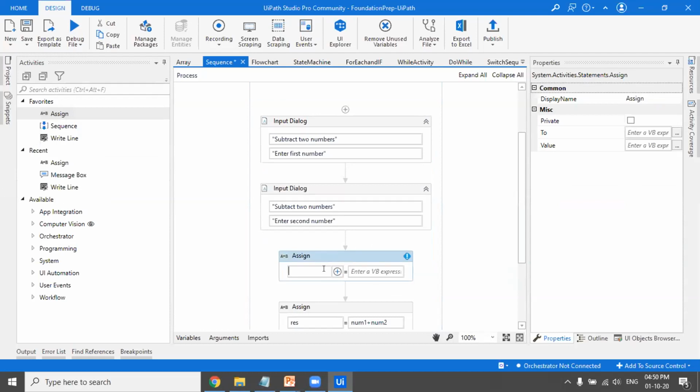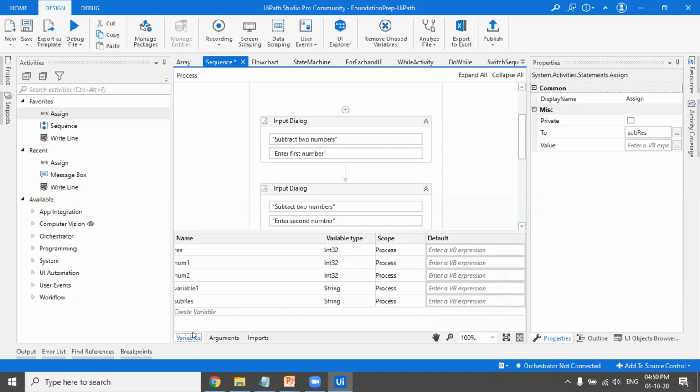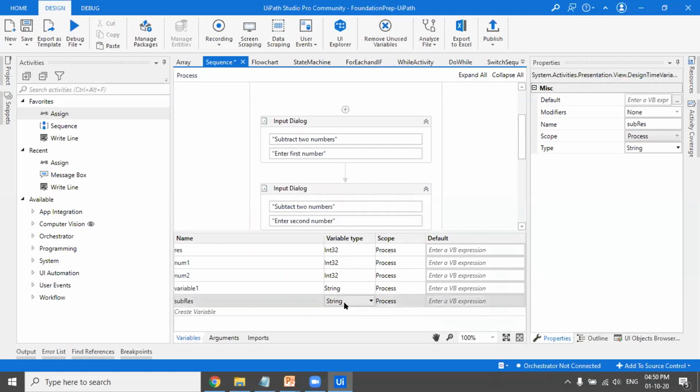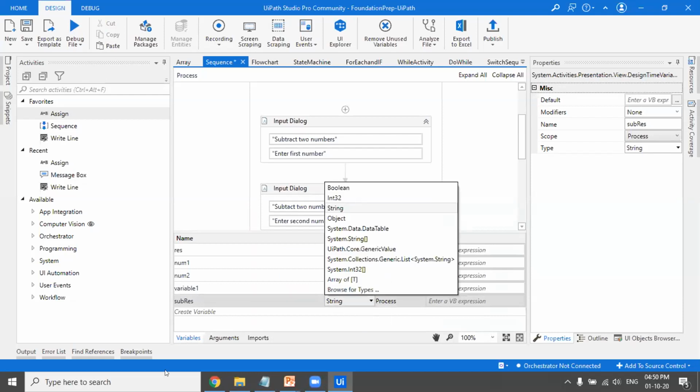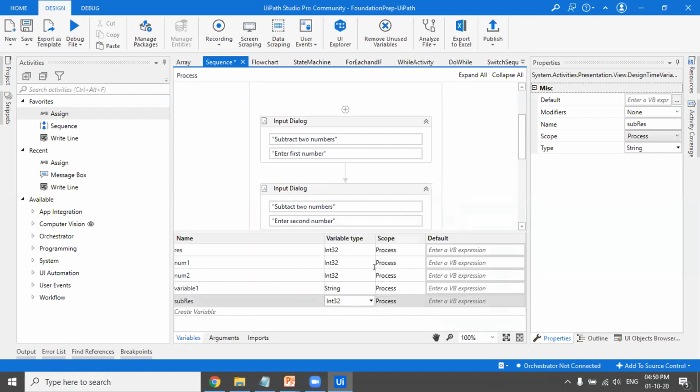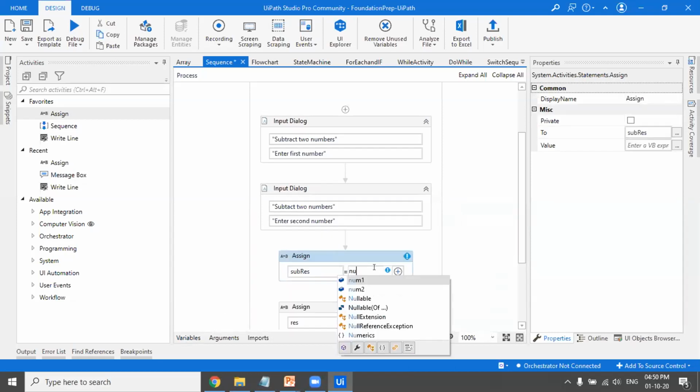We'll create a variable. The shortcut for creating a variable is, if you don't want to go to the variables pane, open it, and then create a variable, there's a shortcut. You can press Control K and you'll get this thing, set var, which is set the variable. So I'll say subtract result and enter. Our variable will automatically be created in the variables pane. So we have subtract result already here. We have to make it integer because the result of the subtraction has to be stored in an integer data type. And now instead of adding it, we'll do num1 minus num2.